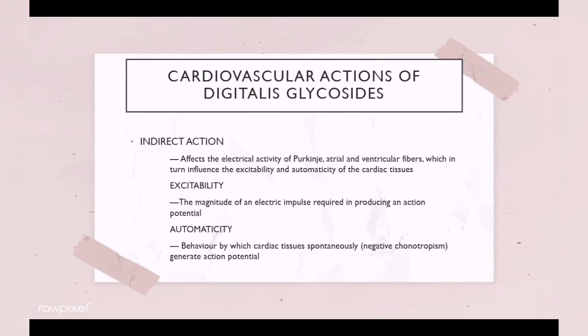The indirect action of digitalis glycosides is made through the parasympathetic autonomic nervous system, which affects the electrical activity of the Purkinje, atrial, and ventricular fibers, which in turn influences the excitability and automaticity of the cardiac tissues.